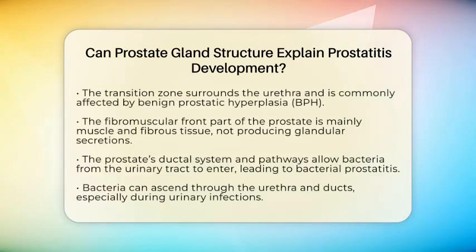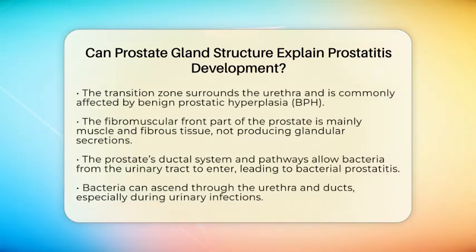Inside the prostate, the urethra and ejaculatory ducts pass through, creating natural pathways that bacteria can use to enter the gland. The prostate's ductal system is quite complex, with many small channels that connect to the urethra. Because of this, bacteria from the urinary tract can ascend into the prostate, especially during infections of the bladder or urethra. This is why bacterial prostatitis, especially the acute form, is common.